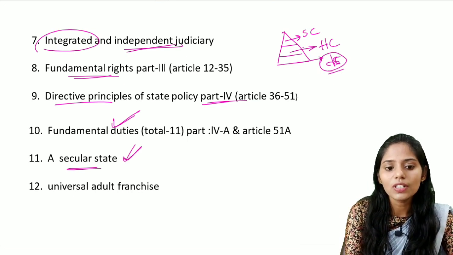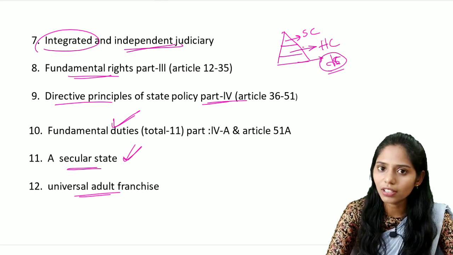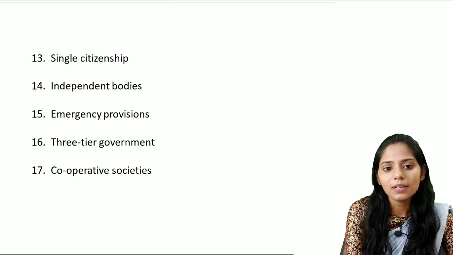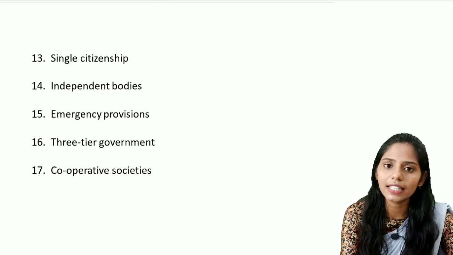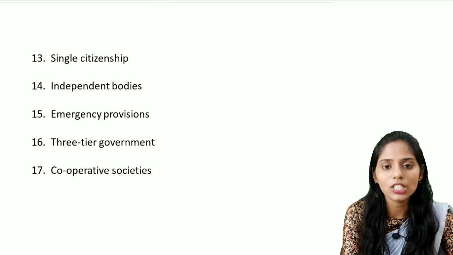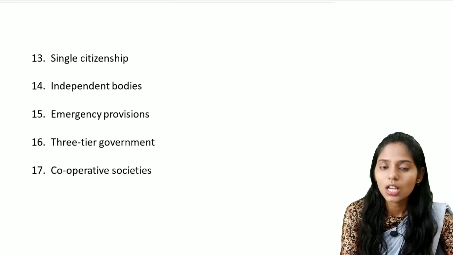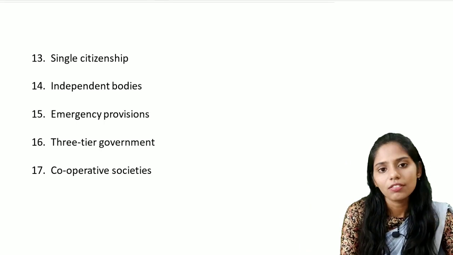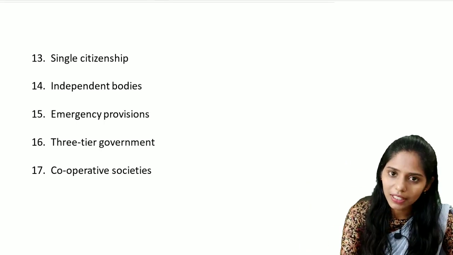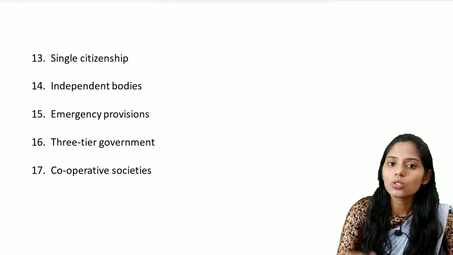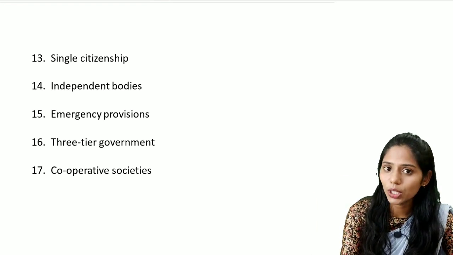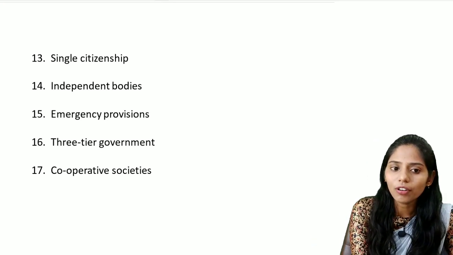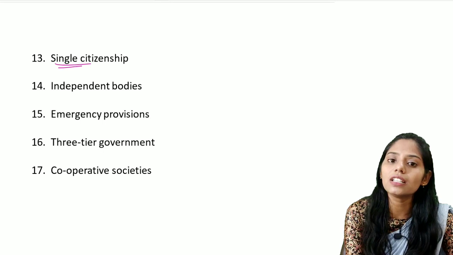The next one is universal adult franchise. It is about elections. The next one is single citizenship. A person who is present in any state in India possesses the citizenship of India, but not of the state. In some countries, citizenship is given by the state and also the center, so there are dual citizens, for example in the USA. But in India, though we have a federal system, we follow single citizenship, that is Indian citizenship.